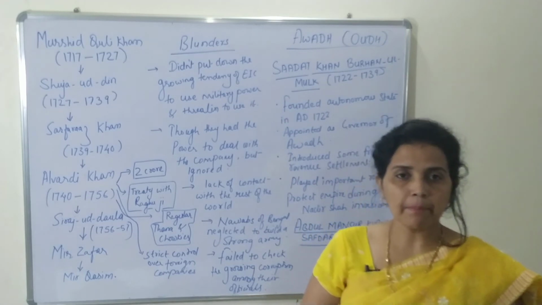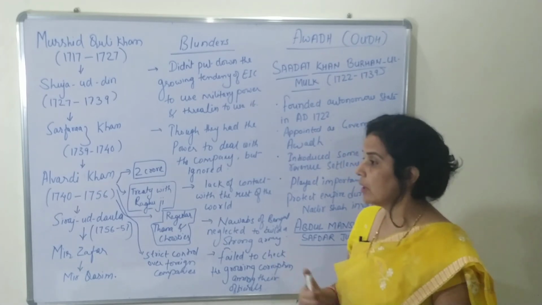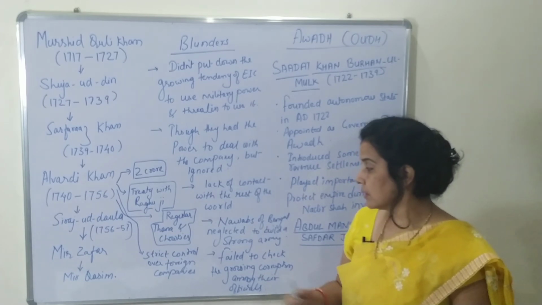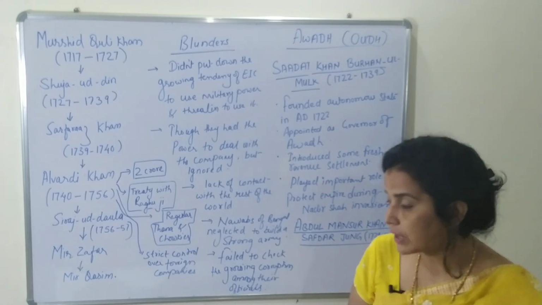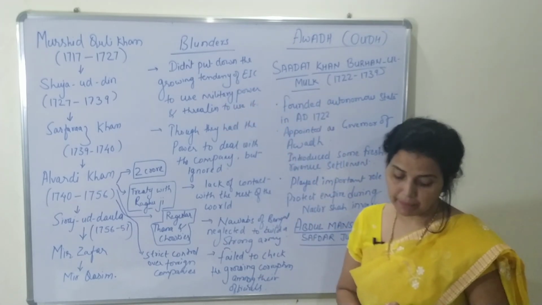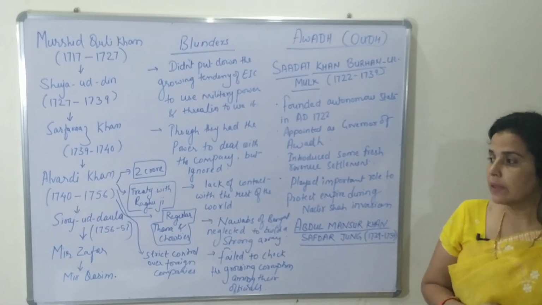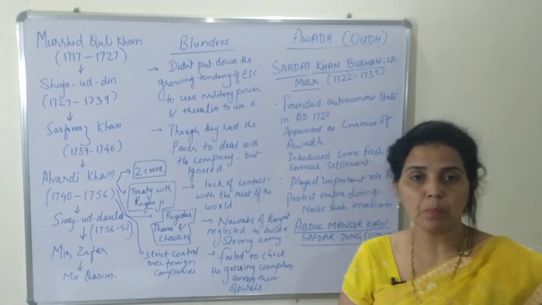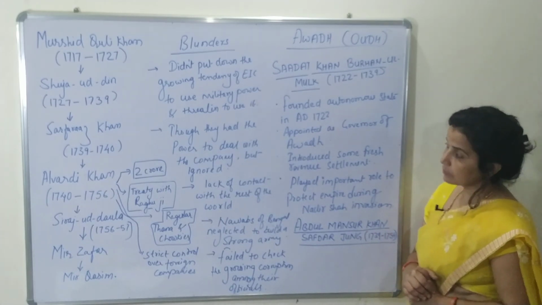So these are some examples of how intense the corruption was, but these rulers were not able to control it. This was also one of the main blunders done by these Nawabs of Bengal, and even by the rulers of other states also. And this is how these English people got the opportunity to strengthen themselves, and finally they became the superpower, the super boss of India. Okay, now we talk about Awadh.